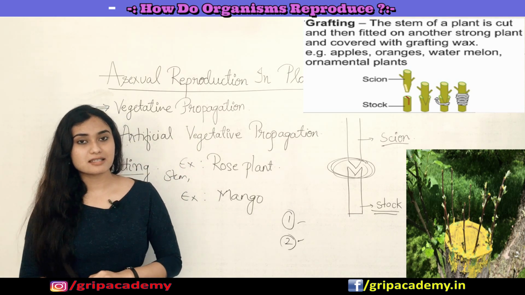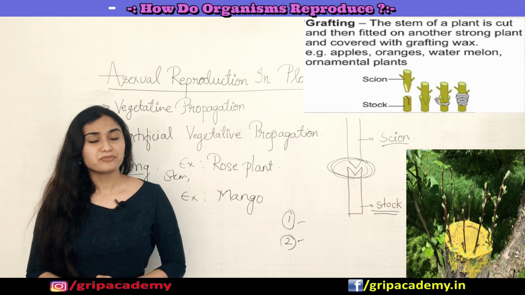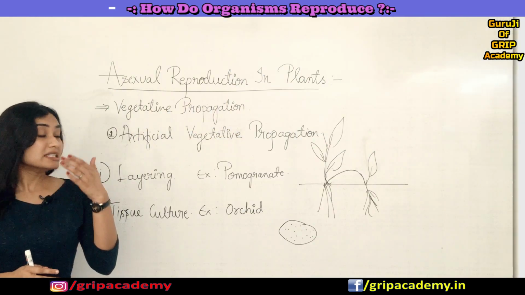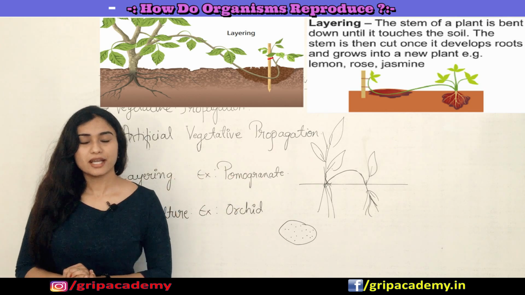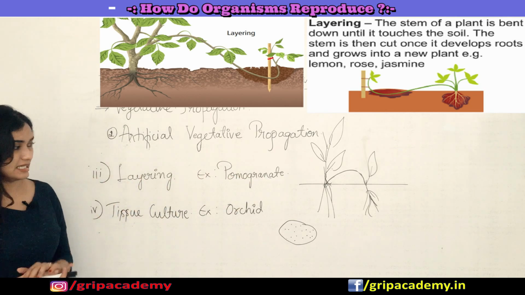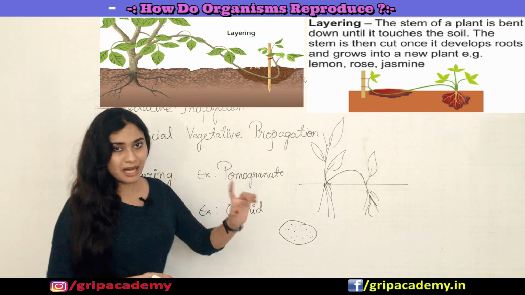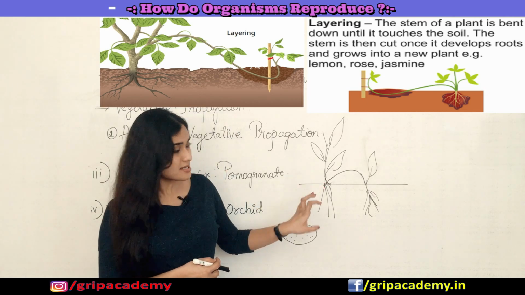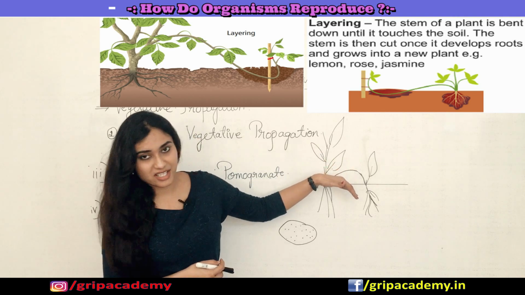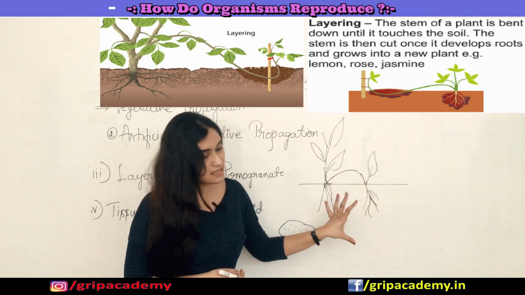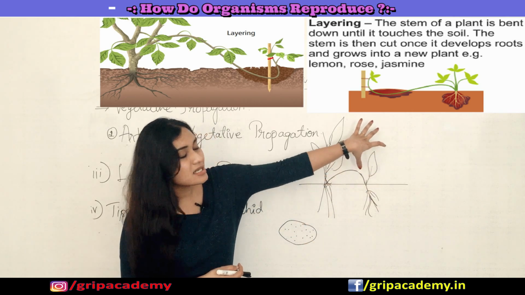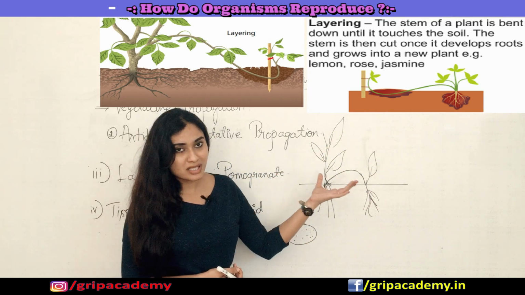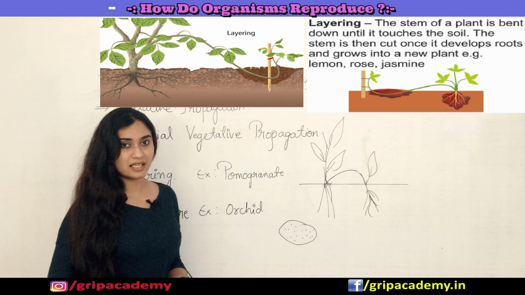Okay, so now let us discuss another method, which is layering. For the layering technique, the example we can take is pomegranate. What happens in this layering technique is, there is a plant of mine. What I do is, I pull its branch and put it inside the soil. This will start growing as a new individual. So this is how the layering technique is done.